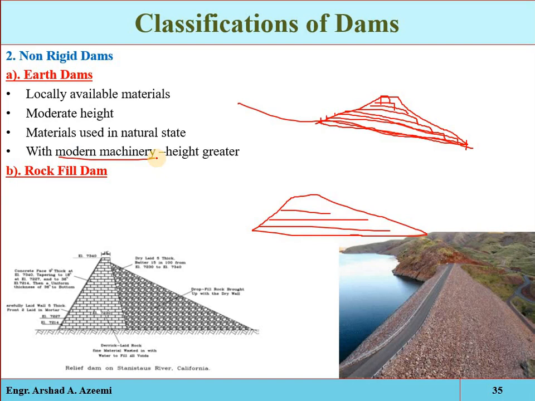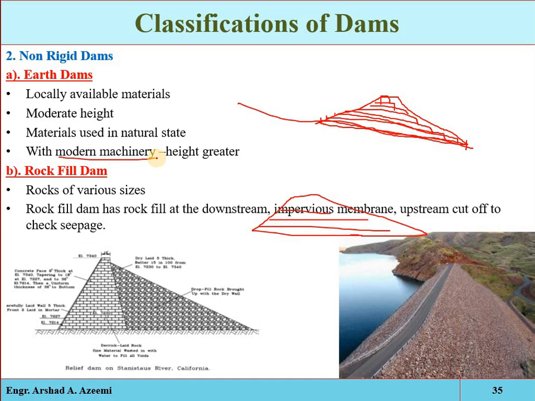And then we have the rock fill dam. The rock fill dam is an embankment which uses variable sizes of rocks to provide stability, and an impervious membrane to provide water tightness. We construct a barrier by compacting rocks of different sizes, and then we provide an impervious membrane, an impervious layer made either from clay material or from limestone, just to provide the water tightness.